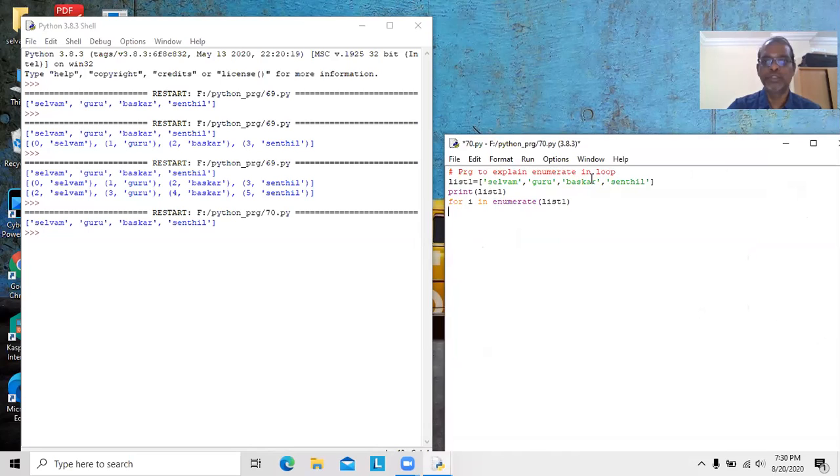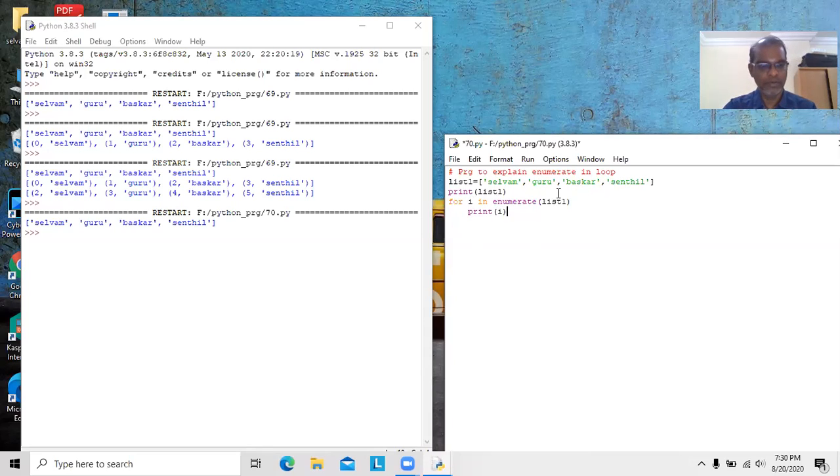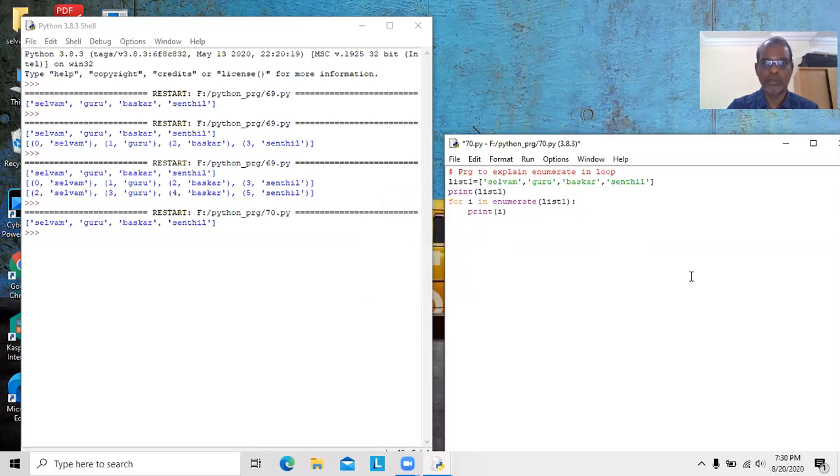The first tuple, that is the 0 tuple, will be 0, Selvam. The next tuple will be 1, Guru. The next will be 2, 3, likewise. In this case, I will be assigned 0, Selvam. I'd like to print I. That's all. Now I'll save the program and then run the program. Some error comes. So here I need one colon.